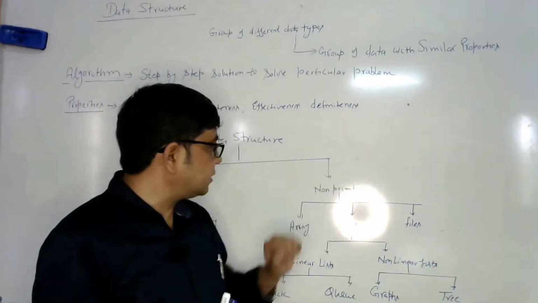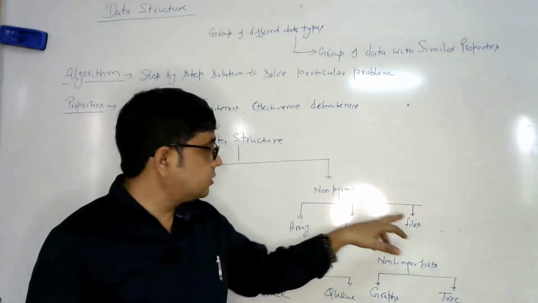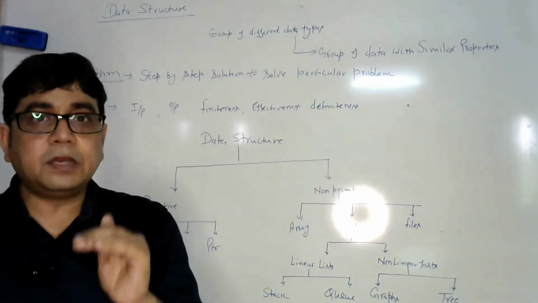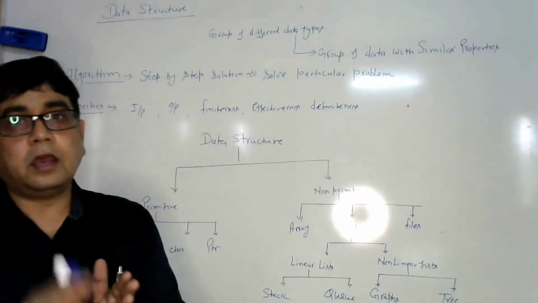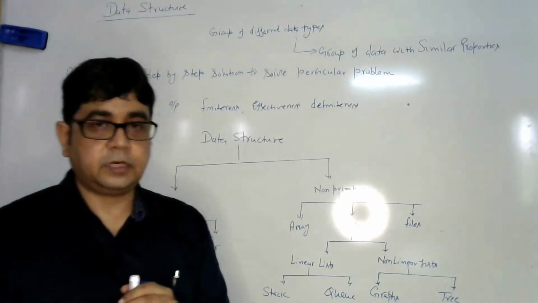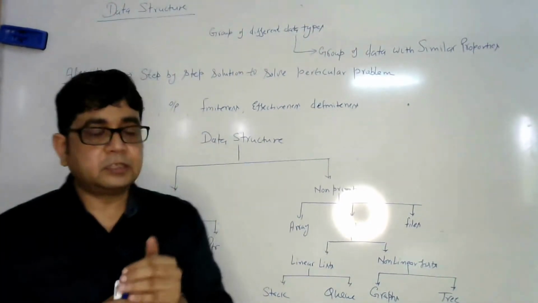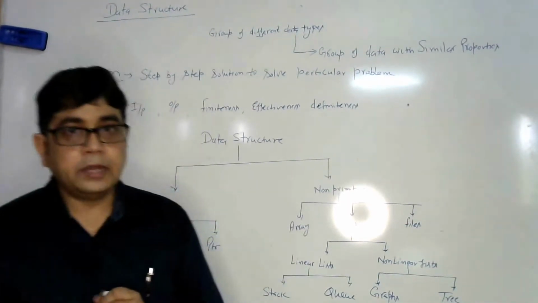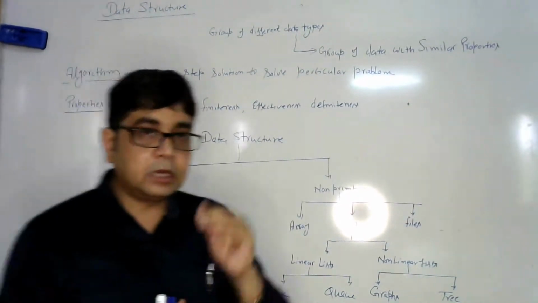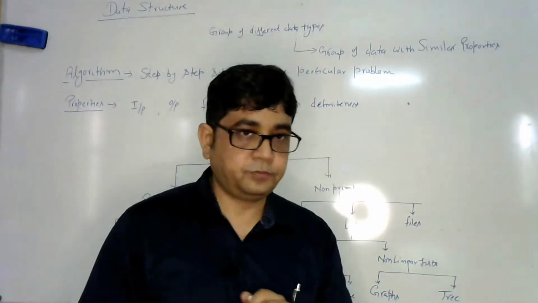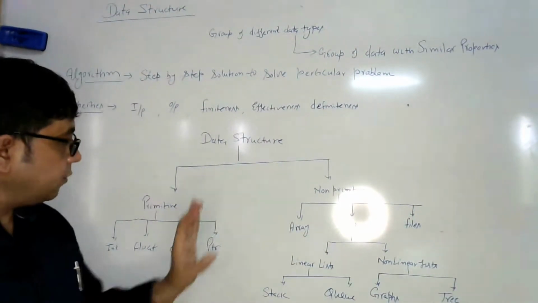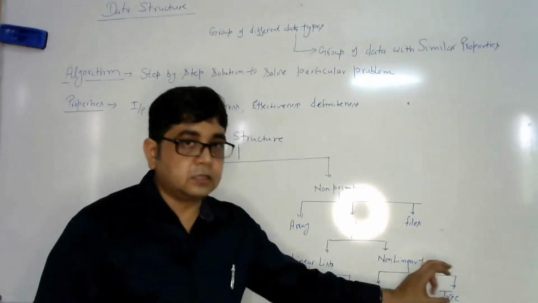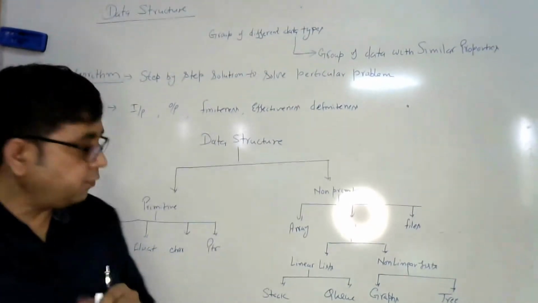And non-primitive data structure means array, list and files. And list can again be classified as linear and non-linear data structure. Linear data structures are stack and queue, and non-linear data structures are graph and tree. In this course we are going to study all these data structures one by one.